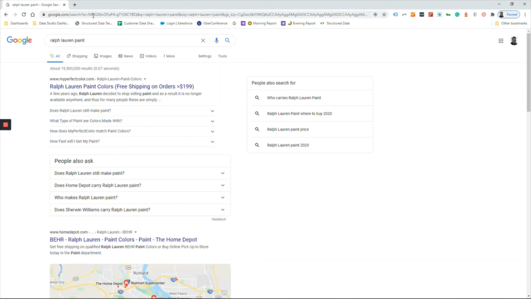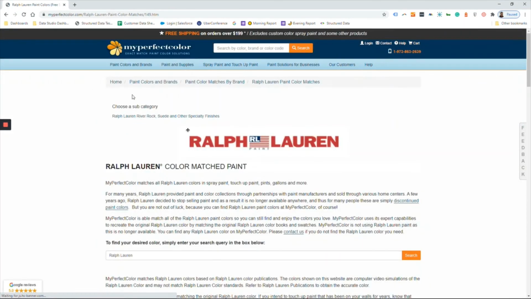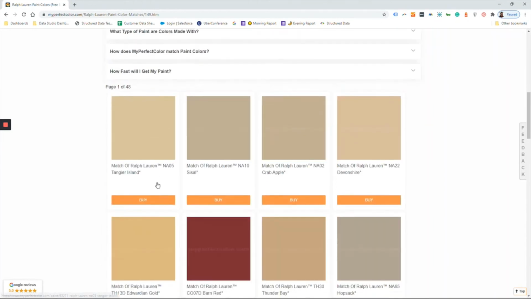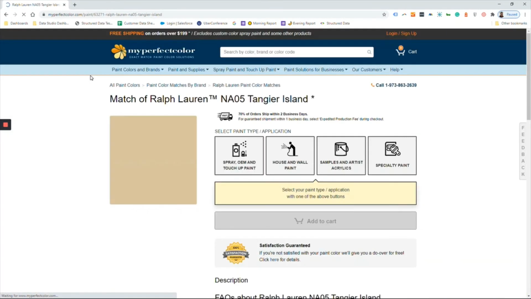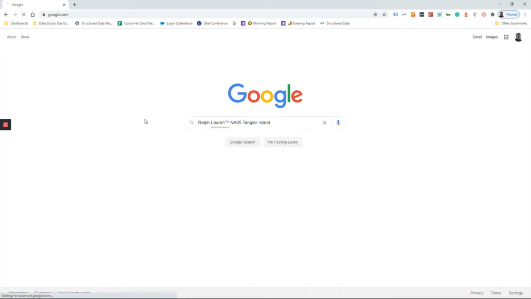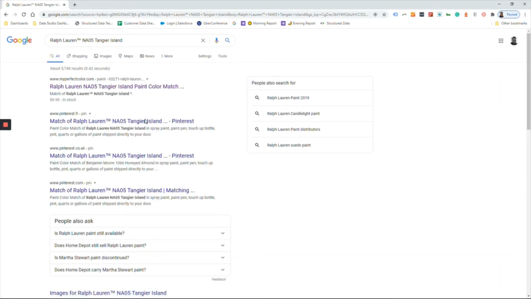Now, let's say we wanted to get a little bit more in depth as far as rich results are concerned. So if we were to search, let's say we found what paint we actually wanted, and we were to search that on Google, we're going to see a different type of rich result. Once again, we're seeing product rich results here. So we can actually see the price of the product, the fact that it's in stock. Now, a lot of other search results will have the reviews.